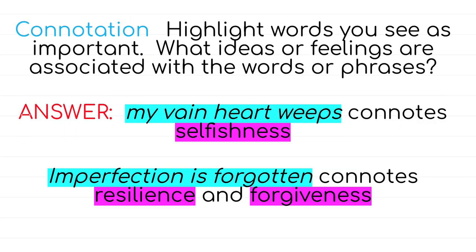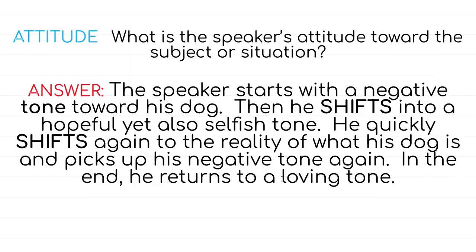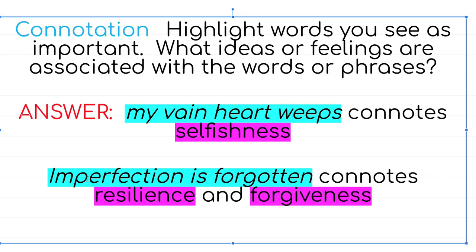Let's continue on with connotation. So again, highlighting those specific words. Remember when he says, my vain heart weeps, knowing that the dog is his? That means what? Selfishness, definitely. Then, towards the end, when that tone changes and that attitude towards the subject of the dog changes, he uses words like imperfection is forgotten. So it's like he forgets that the dog's imperfect. These words mean resilience, forgiveness. He's forgiving the reality and he loves his dog the way he is.